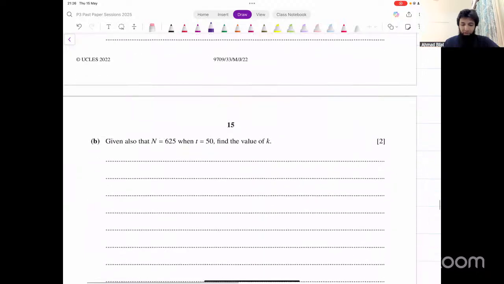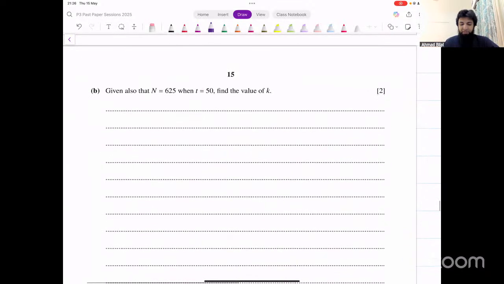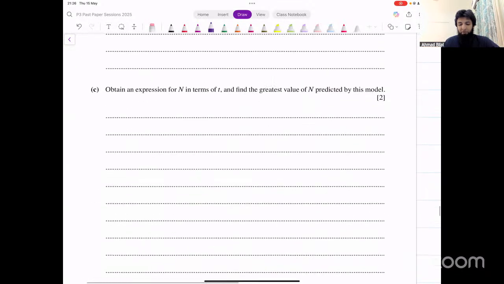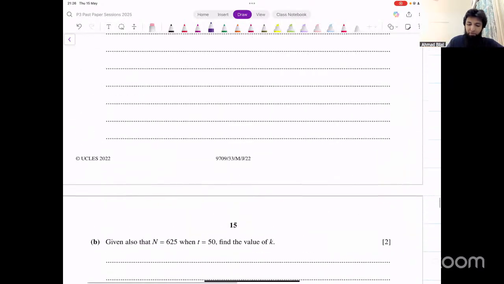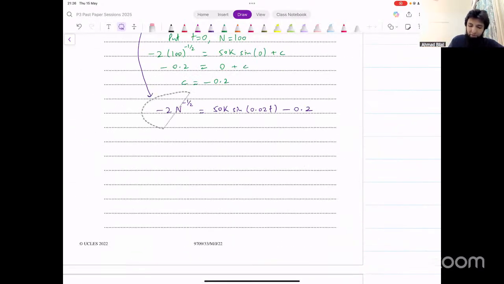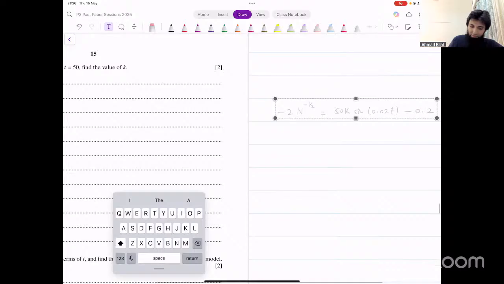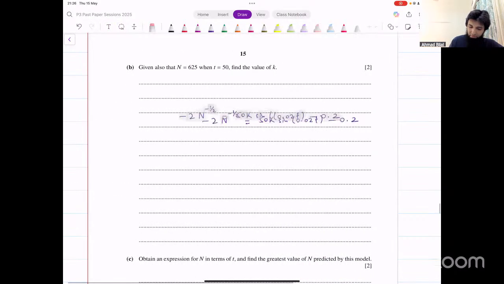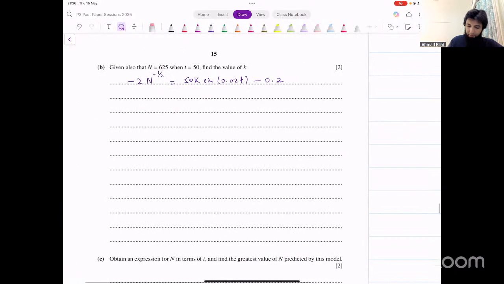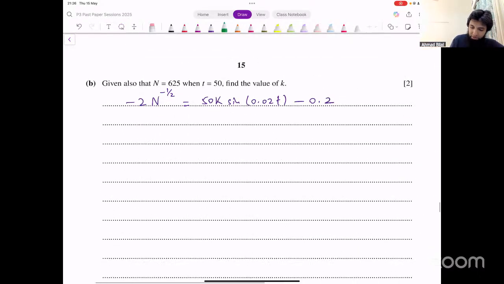Let's move on. Now it says, given also that n is 625 and t is equal to 50, find the value for k now. Okay, so we've got this point. Use that point to find the value of k. This was the equation. Put t equal to 50 and n equal to 625. What do we get from that?